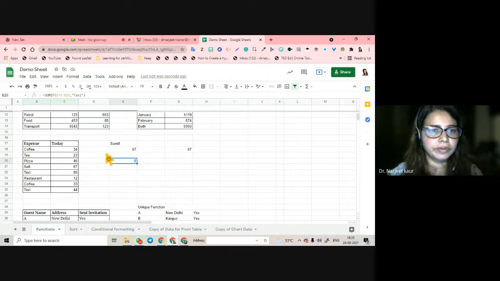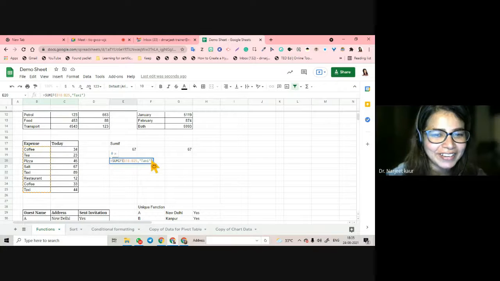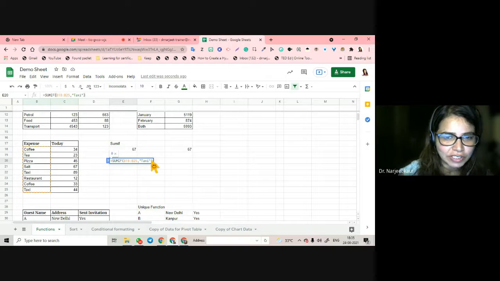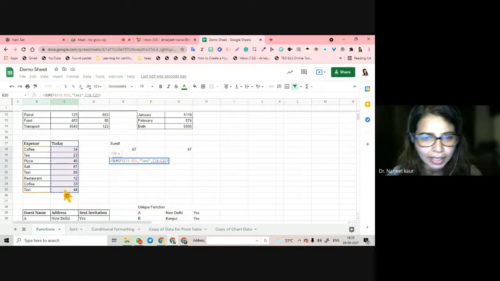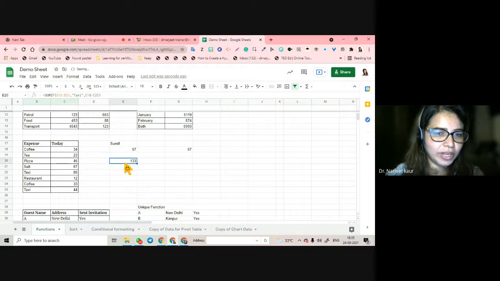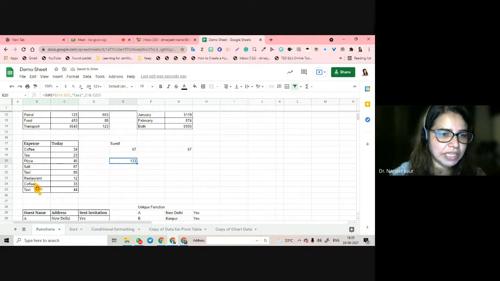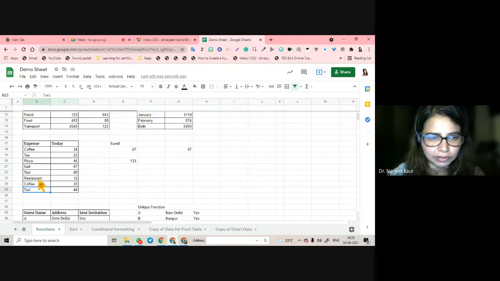Oh, okay. Madam, you didn't select both. Yes, I did not select the expenses. So put a comma and then select this range also, जहाँ से उसको add करना है, and then here I go. 133 is the expense for my taxis for this month.